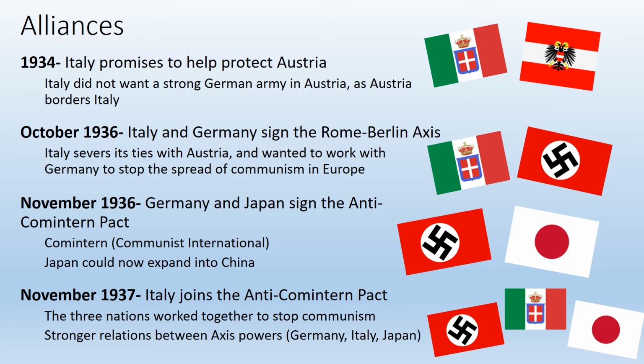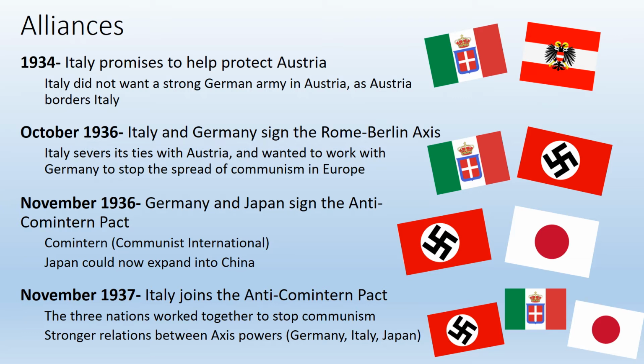They're going to work alongside Germany to get rid of communism in Europe. Now, in November of 1936, Germany is going to sign a similar agreement called the Anti-Comintern Pact with Japan. And Comintern means Communist International. That was an organization set up in 1919 in the Soviet Union to help spread communism. And Hitler and Japan were making the Anti-Comintern Pact to try and stop the spread of communism. This would also encourage Japan to expand further into China.